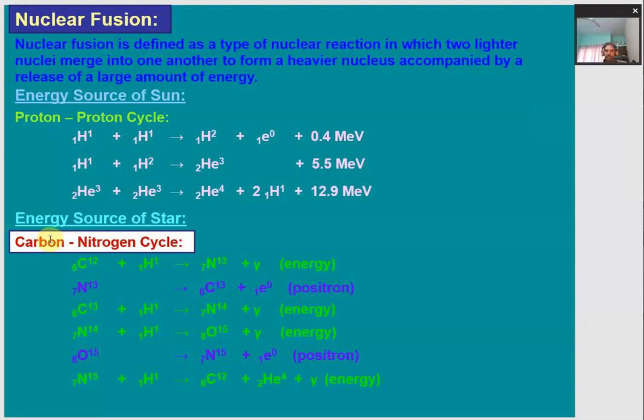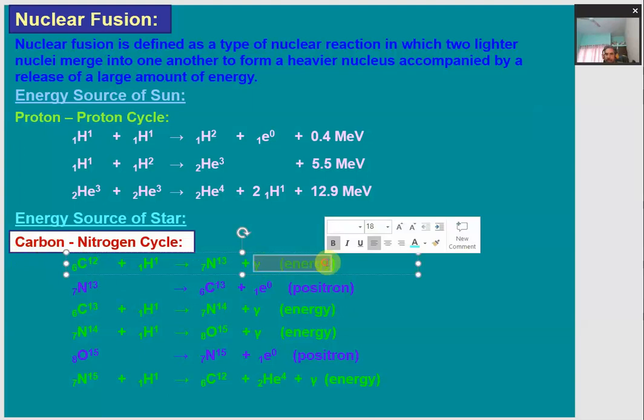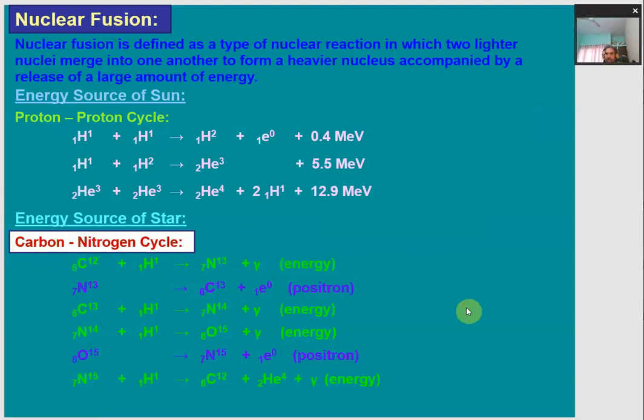So it follows the carbon-nitrogen cycle, just as indicated here. Whenever C12, carbon 12, is hit by a hydrogen atom, it gets transformed into nitrogen 13, with the release of energy. Every transformation in the process of nuclear fusion gives rise to a large amount of energy.